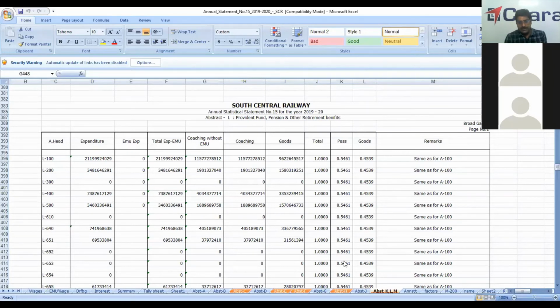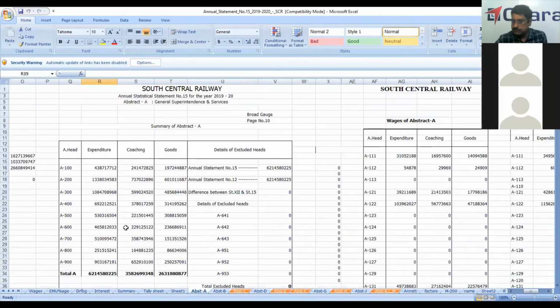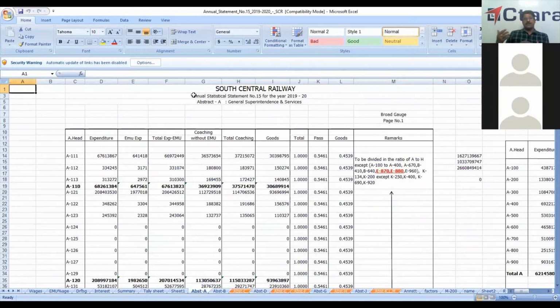So now statement number 15. All this expenditure, given by abstract demands 3 to 14, or abstract A to M, is given to the statistical section by the accounts expenditure section. In that expenditure section, you don't have a bifurcation between coaching and goods. So they only give the expenditure subhead-wise, like A111, A112, A113, A122, and so on. All this has to be bifurcated between coaching and goods.